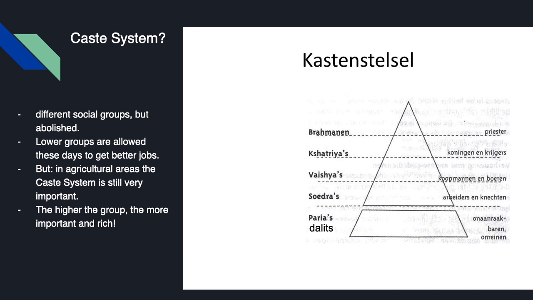It is abolished, which means that it's not in use anymore, but it's still very important. These days, lower groups are allowed to get better jobs, but it's still very difficult to get one. But if you look at the agricultural areas of the caste system, it's still very important. So people there marry within their social group. And of course, the higher the group, the more important you are, and the richer you are.